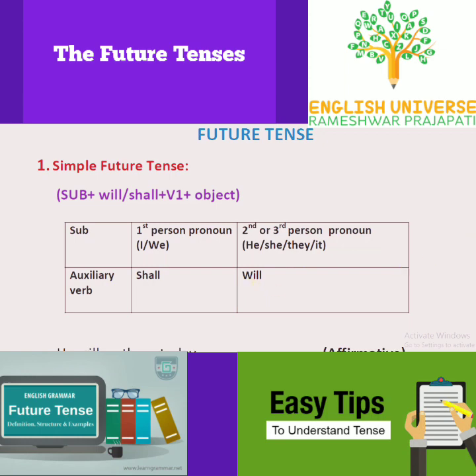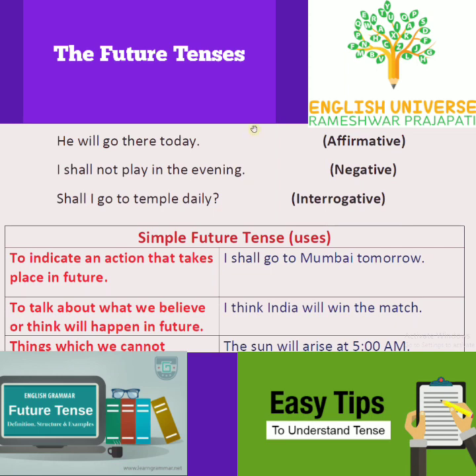Now take examples. He will go there today. This is affirmative sentence. I shall not play in the evening. This is negative. For making negative sentence, we use shall not or will not.